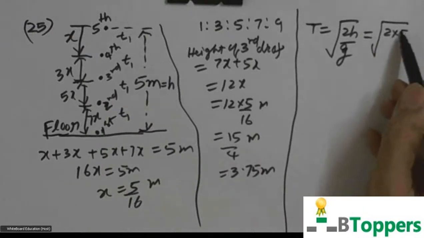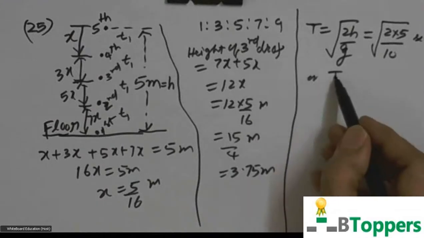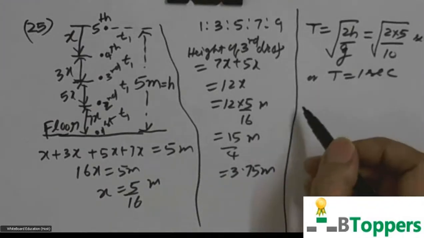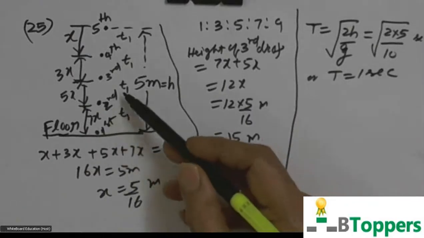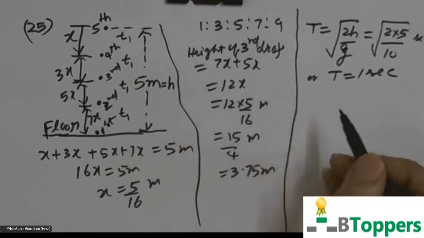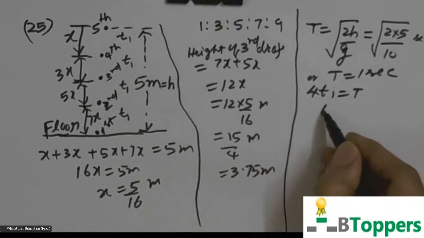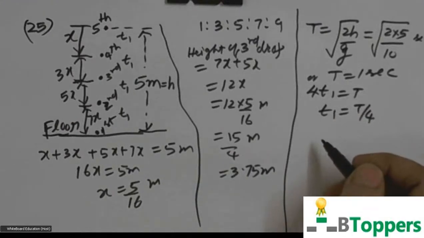Here h equal to 5 meters, g equal to 10 meter per second square. So the total time taken by one of the drops to reach the floor is 1 second. So there are 4 equal intervals of time t1 between successive drops. So we can write 4 t1 equal to capital T. So t1 equal to capital T by 4.